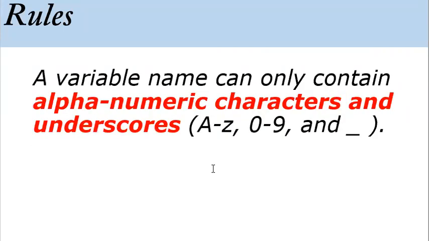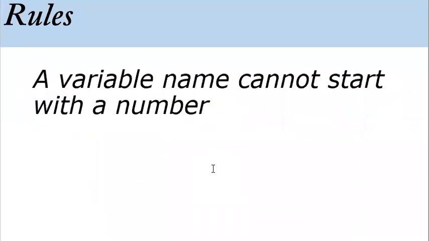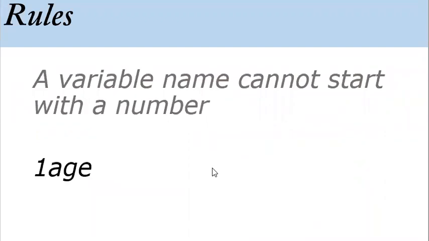The second rule is a variable name can only contain alphabets, numbers, or underscores. So for example, age1, age_1, these are valid variables. The third rule is a variable name cannot start with a number. For example, if we write 1age, then it is not valid in Python.